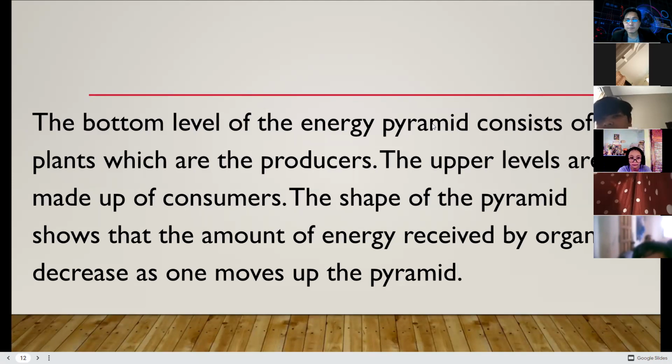The bottom level of the energy pyramid consists of plants, which are producers. The upper levels are made up of consumers. The shape of the pyramid shows that the amount of energy received by an organism decreases as one moves up the pyramid. This is the reason also that a lot of animals nowadays become extinct. The extinction of animals is due to what? It is due to the levels of energy and because of hunting. That's the reason behind.